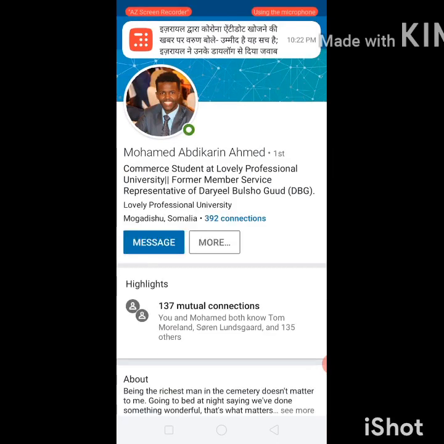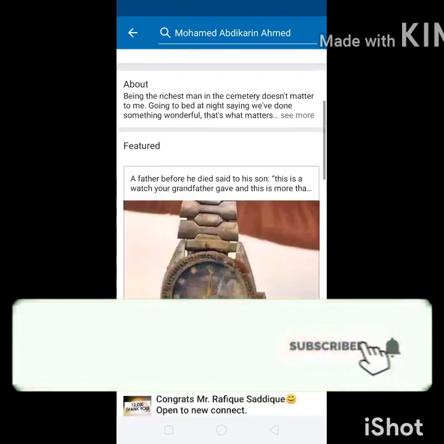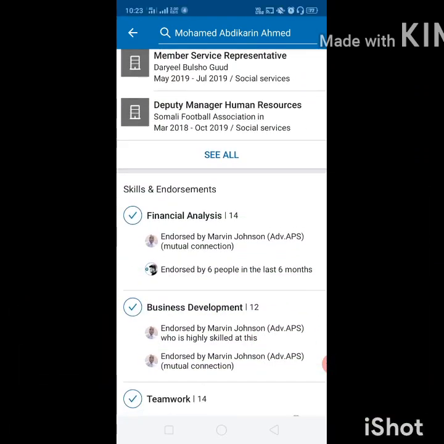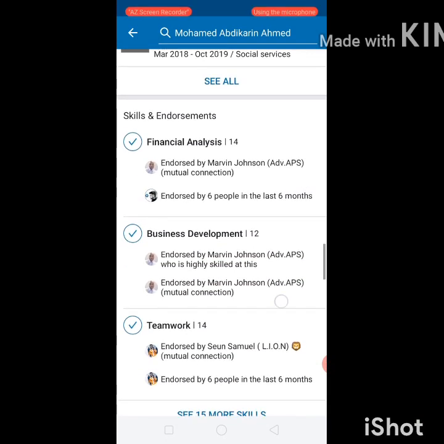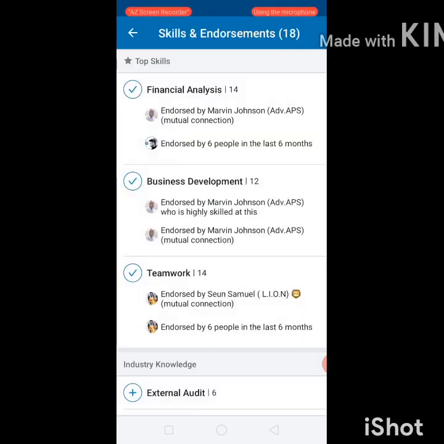Whenever you want to endorse any profile, just go to that profile, go to their skills and endorsement section. Like I have already endorsed this profile, so I have to select other skills basically.